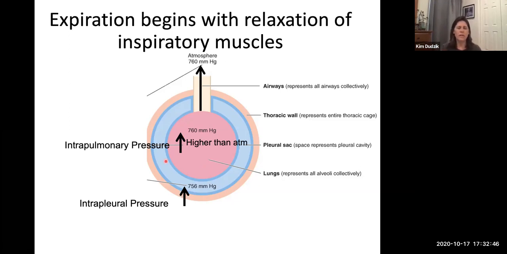Think about what happens if you had a pneumothorax. A pneumothorax is when there's a tear in the tissues; really it's a tear in the pleural membranes. Your lungs can still be intact, but if there's a tear in the pleural membranes, then air from other areas of the body comes in. The pressure increases in the intrapleural space so that it's higher than what's in the lungs. And what happens? Your lung collapses. That's what a collapsed lung is from a pneumothorax.